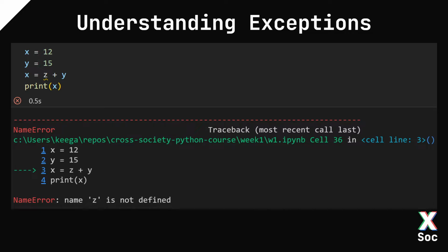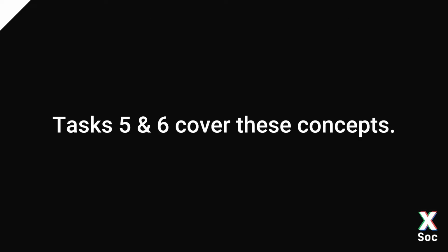And here's what happens with an exception. You can see that I'm using the variable z, but I haven't actually defined what the variable z is. And in this case, it's quite a helpful error, right? It said that it's called a name error, and you can see that it's even pointing to the line number that it happened on, line 3. And NameError: name 'z' is not defined. This is a helpful error. There are also other, more unhelpful errors that you will encounter. Not all exceptions are as nice as this to understand, but this is an example. And again, link in the description, tasks 5 and 6 in the notebook cover these concepts.